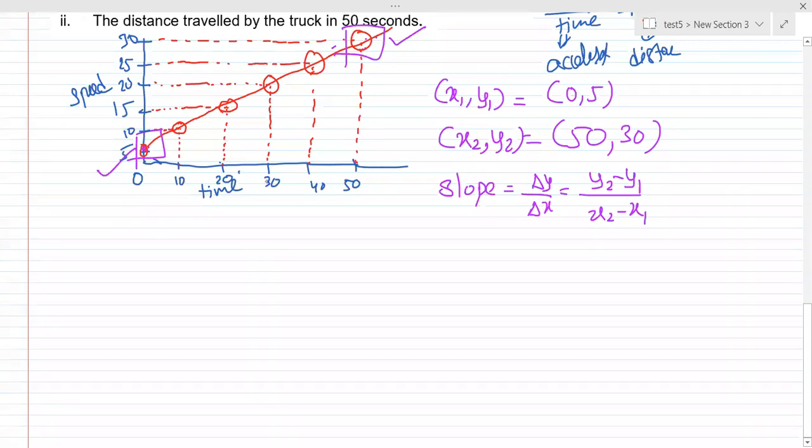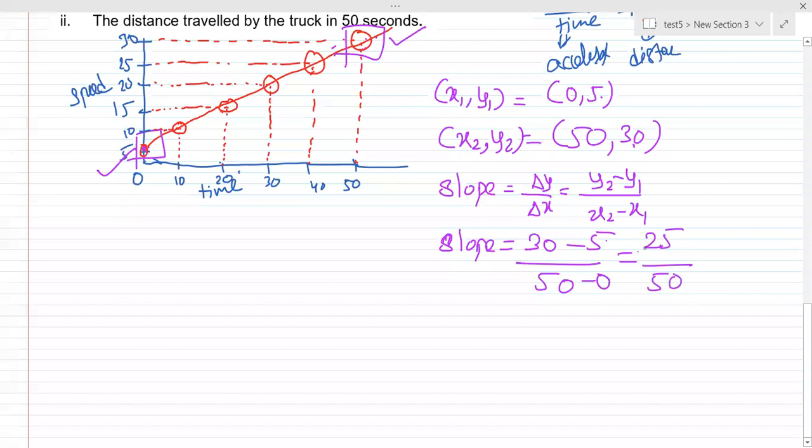Okay, fine. So students, what is the answer? You are saying 2. Okay, let us see if the answer is 2. So slope would be equal to, what is the value of y2? That is 30, minus the value of y1, that is 5, divided by x2 minus x1. That would be 50 minus 0. So the answer would be 30 minus 5 is 25. And what about 50? So that would be 25 ones are, 25 twos are. So what is the answer coming as?